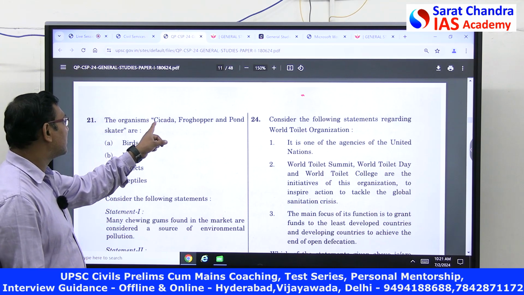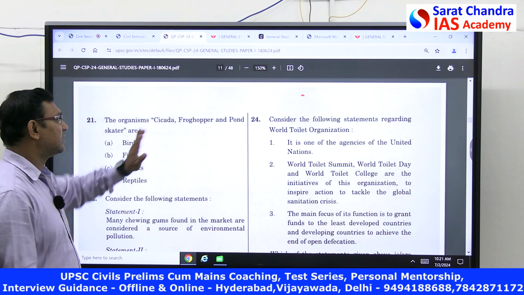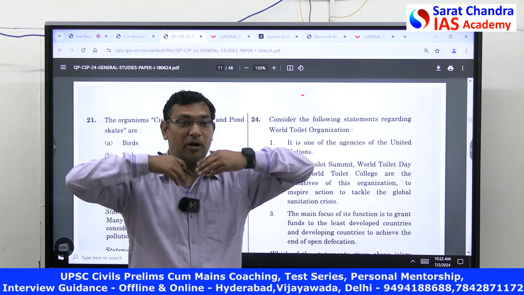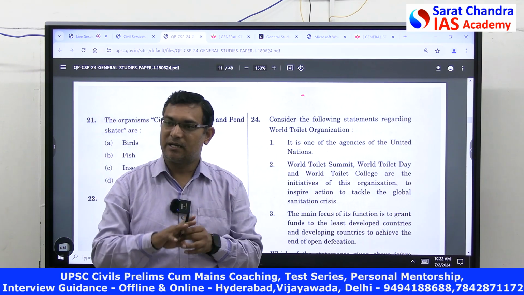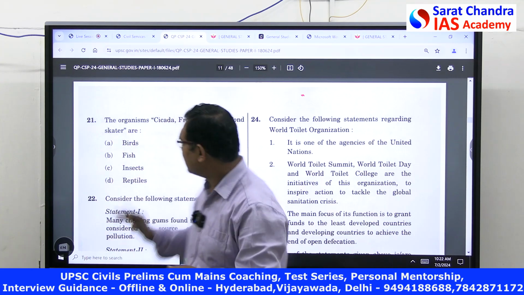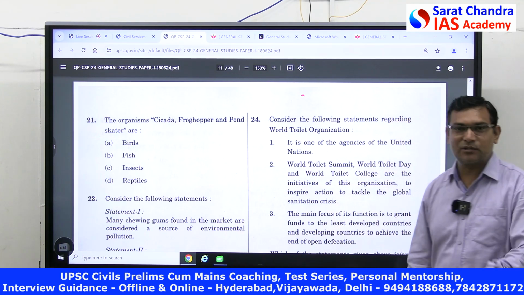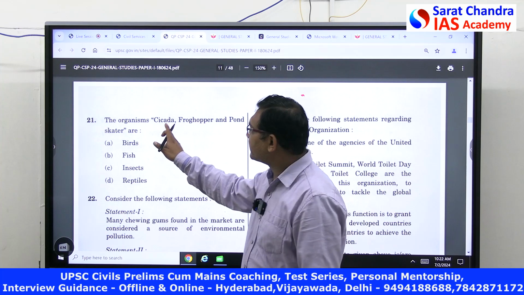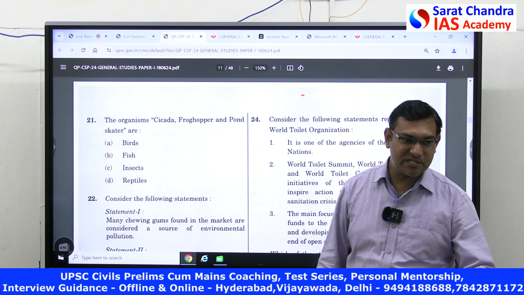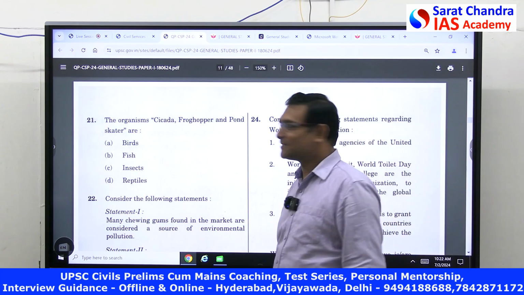Organism, cicada, frog hopper, pond skaters. Now, frog hoppers generally mean insects. Grasshopper, frog hopper, all of these are insects. One you found is insects. Are they insects? Answer is over. Insects only. Actually, cicada was in the news last year. It was a rare species that is found in India. Clear, right? That's why the question was asked.